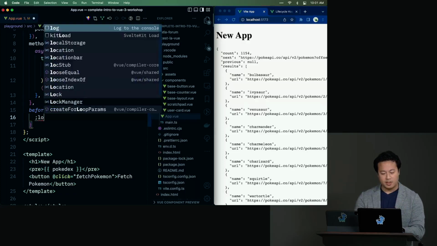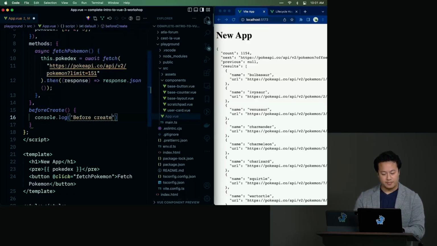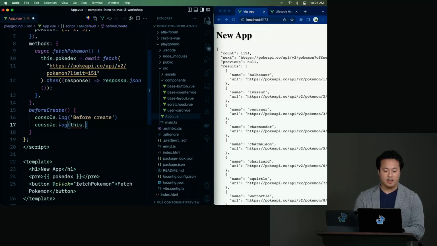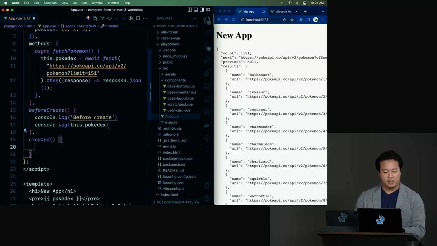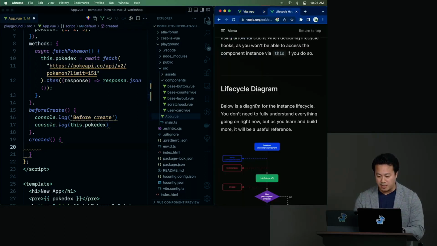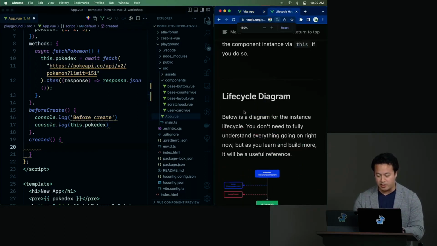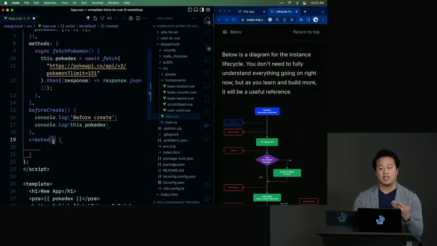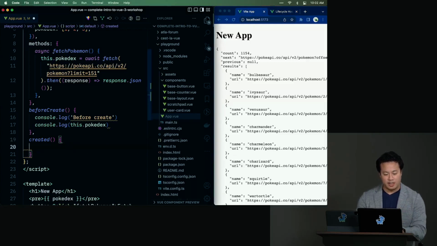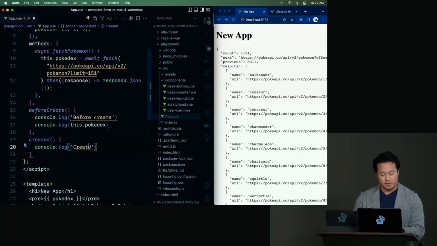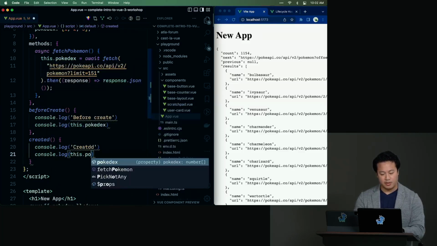And so all I'm going to do here is log beforeCreate. And then we're going to try to log this.pokedex. And then we're going to log the created lifecycle hook. So basically, this is how you're going to call the individual lifecycle hooks, by the name that we see here. This is a little small right now because of the mobile responsive. And then just basically calling it as a function. That's how you actually reference it. And so for created, we'll log created. This time, this is when it's been created, and we'll log this.pokedex.